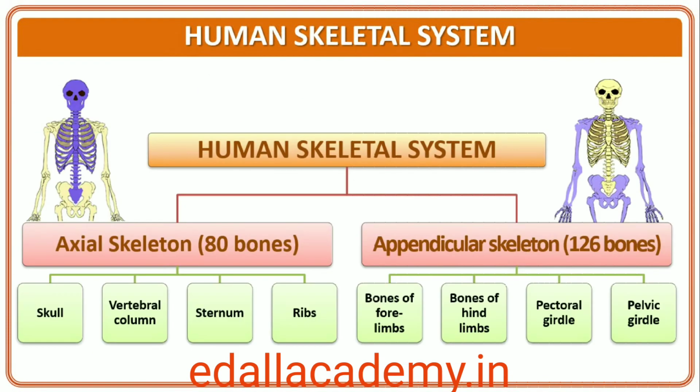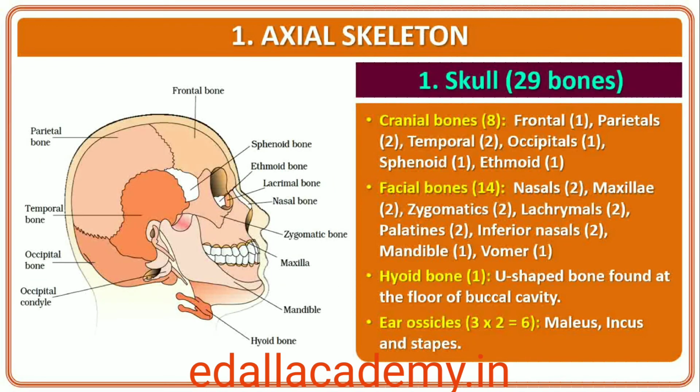It is grouped into two principal divisions, the axial and the appendicular skeleton. Axial skeleton comprises 80 bones distributed along the main axis of the body. The skull, vertebral column, sternum and ribs constitute axial skeleton. The skull is composed of two sets of bones, cranial and facial, that totals to 22 bones. Cranial bones are 8 in number. They form the hard protective outer covering, cranium, for the brain. The facial region is made up of 14 skeletal elements which form the front part of the skull.